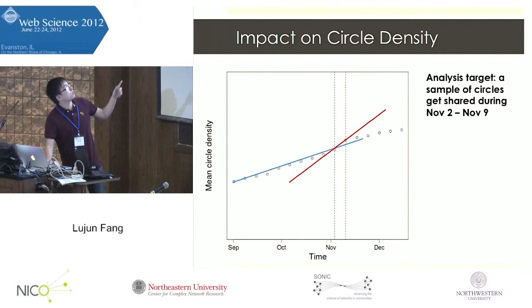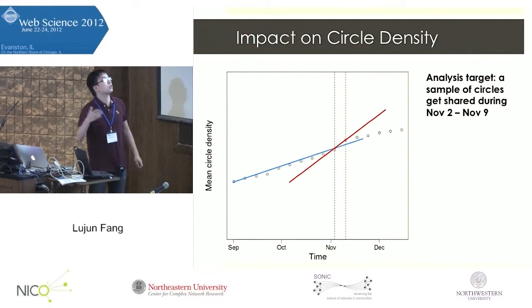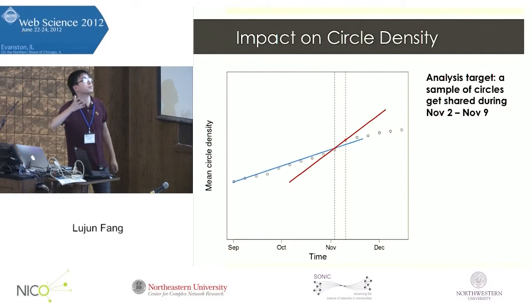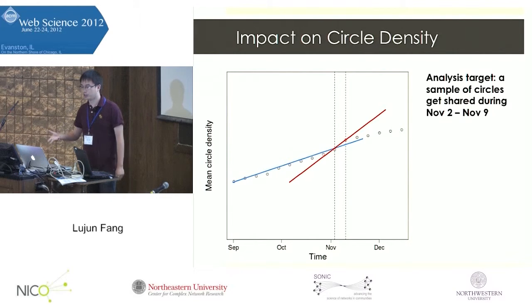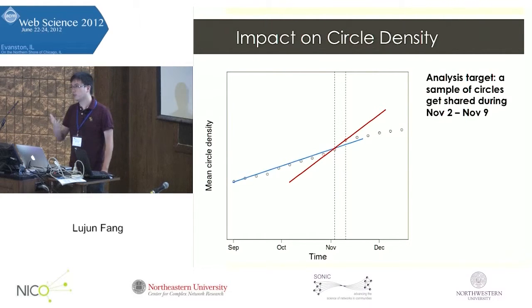So we have the slope before circle sharing at the blue line here, and the slope after circle sharing, the red line here. We can see that the slope becomes steeper specifically during the circle sharing week, indicating that when the circle gets shared, the increase rate goes up a lot for those shared circles. And this indicates the speed change of the circle density increase.